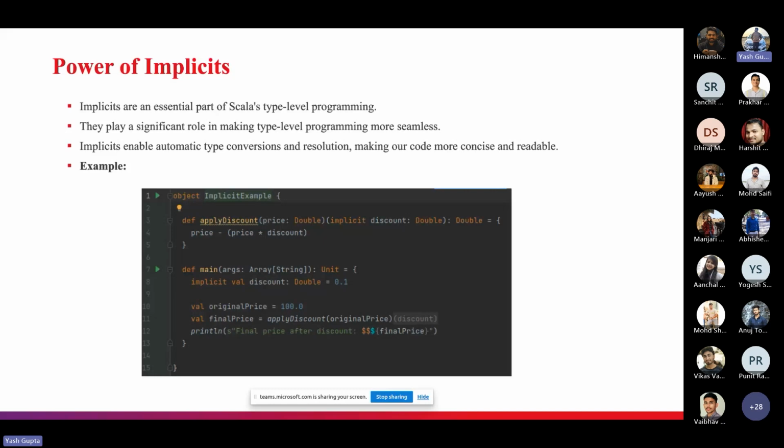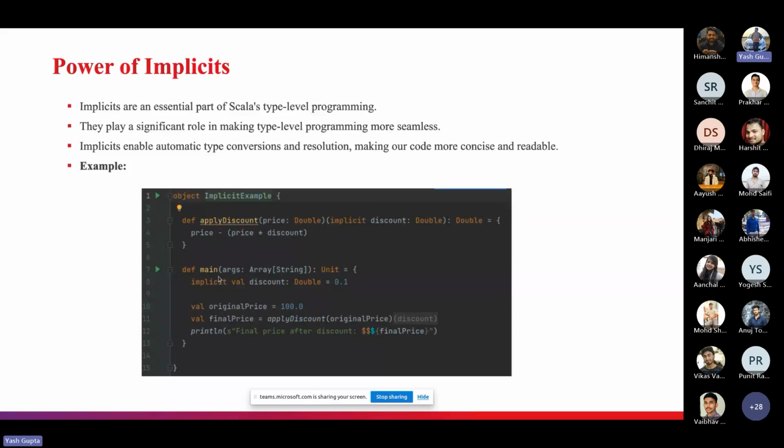So the second way is that you can use an implicit variable, right? Like what I used here. As you can see, the applyDiscount method has an implicit value discount, right? So when we call applyDiscount, it will try to find an implicit. Now the compiler can find the implicit value for you automatically, or you can also pass the implicit value explicitly.